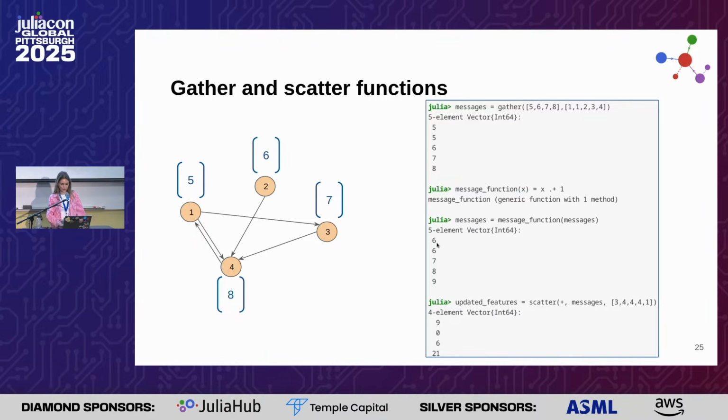So, for example, 6, the first message, will go to node 3, and so we will see it here. And then we repeat the procedure, so the second message will go to the fourth node, and likewise the 7 and 8, so we obtain 21 because we have the sum function that puts together all the messages that go to the same node. And then we have 9, the last one, that goes to node 1, so we see it here. And there is no information that goes to node 2, and so it's 0.